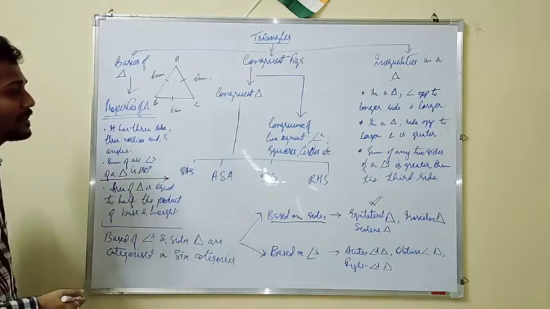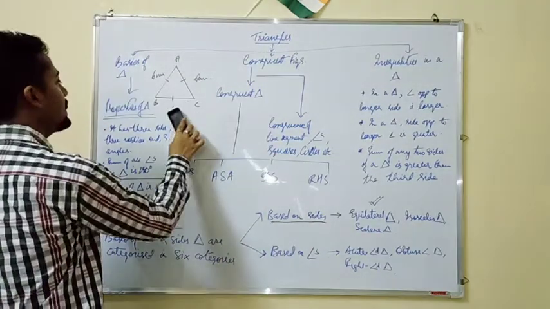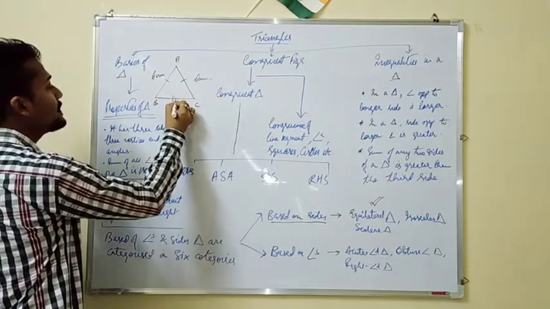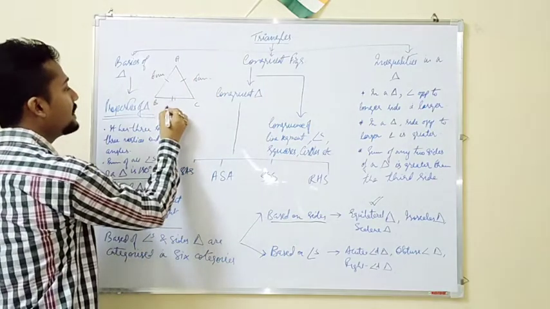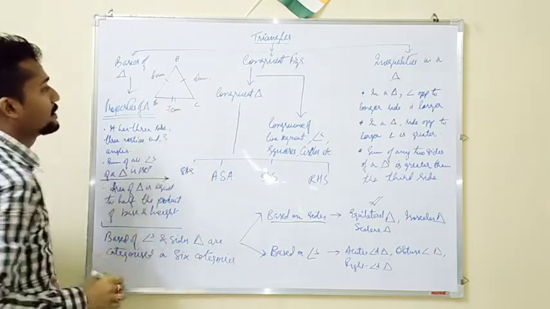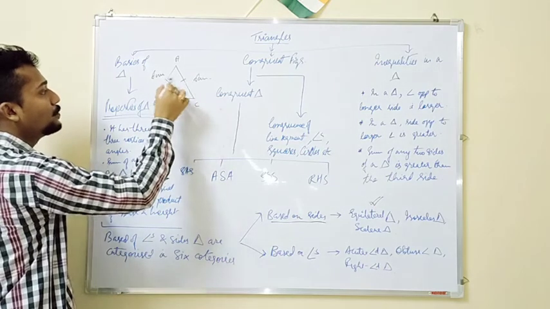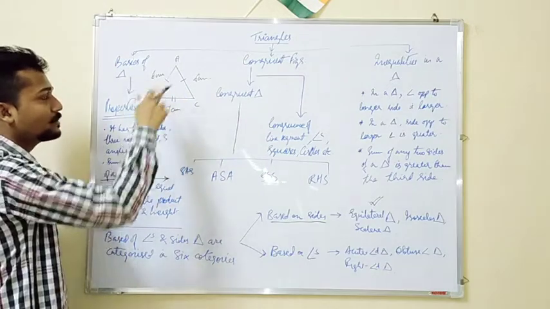Then the second is isosceles triangle. Say for example, I am taking the same triangle, but here these two sides are equal to each other, and this particular side is, say for example, 7 centimeter. That means in this triangle, two of the sides are equal and one side is not equal to the other two.